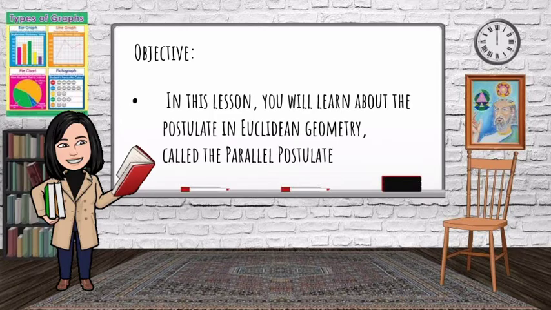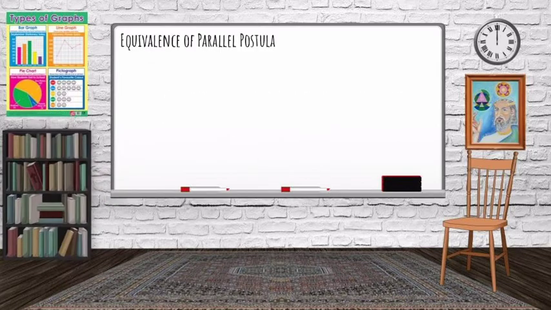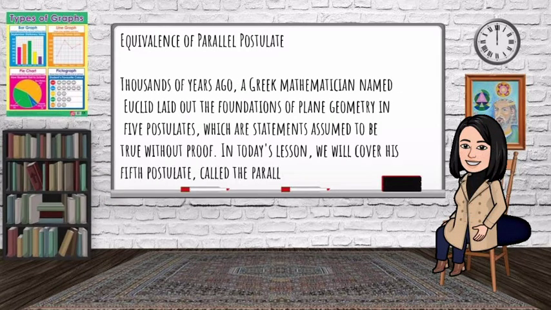In this lesson, you will learn about the postulate in Euclidean geometry, called the parallel postulate. Equivalence of parallel postulate. Thousands of years ago, a Greek mathematician named Euclid laid out the foundations of plane geometry in 5 postulates, which are statements assumed to be true without proof. In today's lesson, we will cover his 5th postulate, called the parallel postulate.